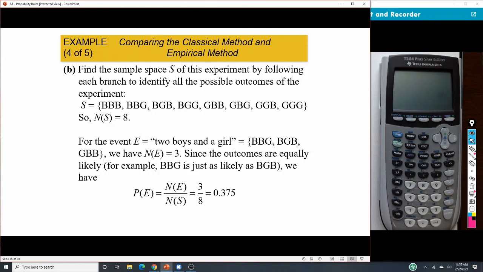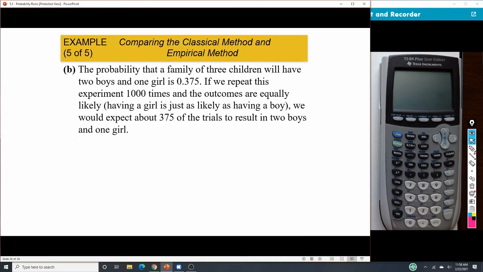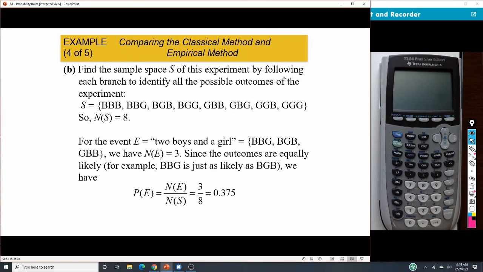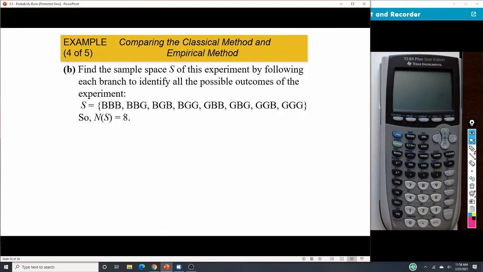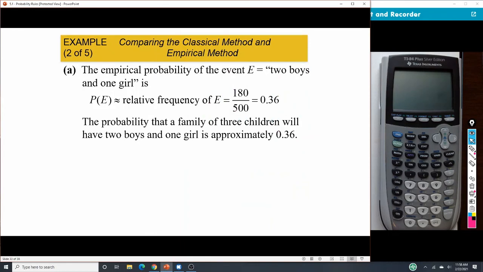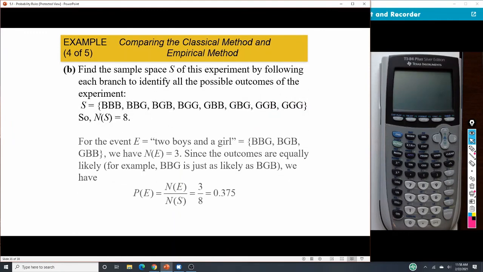So just a little bit different when we look at the classical compared to the empirical. That would tell us that using the classical method, we would expect out of 1,000 tries, 375 to result in 2 boys and 1 girl. Okay. And we saw that it happened pretty closely. The 0.375 is very close to the original 0.36, and so they match up pretty closely when we look at the actual event happening.